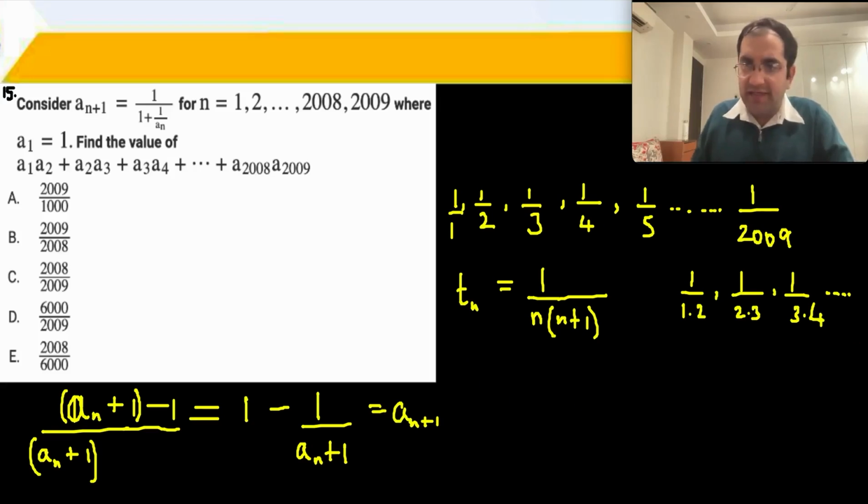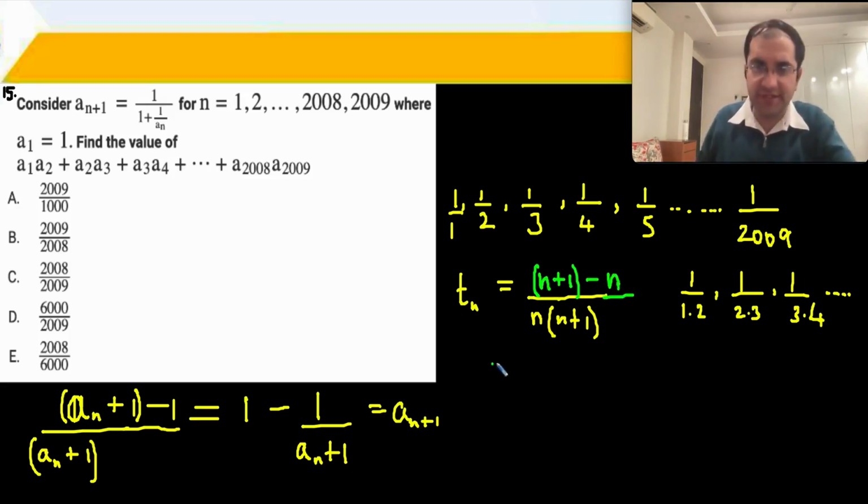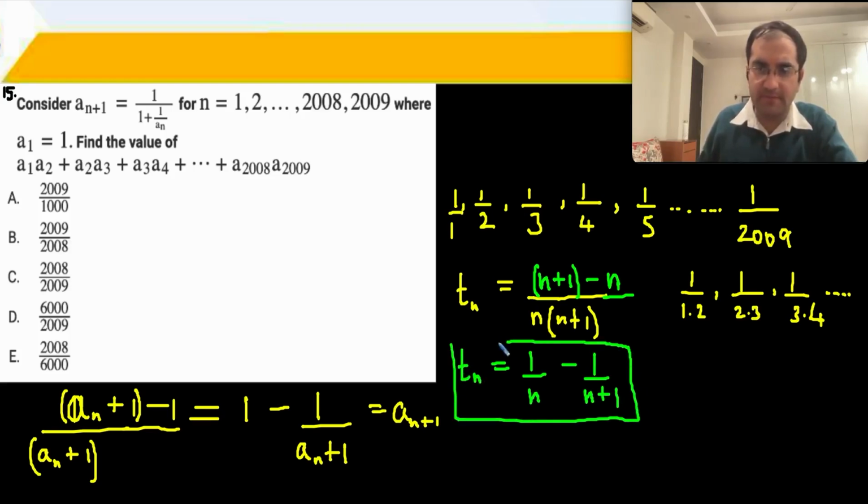Let's add and subtract 1. Sorry, let us write 1 as n+1 minus n. We will write 1 as n+1 minus n. Standard series question, separate the terms: 1/n minus 1/n+1. Your tn is now 1/n minus 1/n+1.